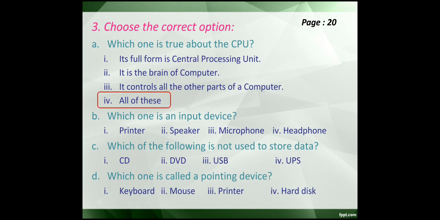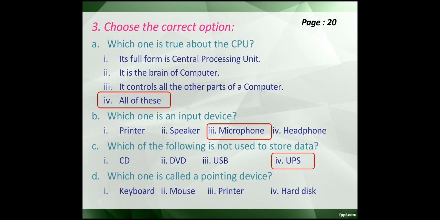Come to the B. Which one is an input device? Input devices are those that give data to the computer. I'm reading. Number 1, printer. Number 2, speaker. Number 3, microphone. Number 4, headphones. So printer and speaker are both output devices, but microphone over here is used for sound input. And headphone is also an output device. So we will mark microphone.